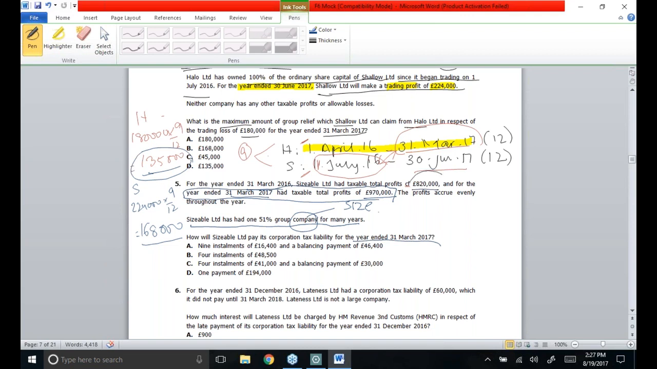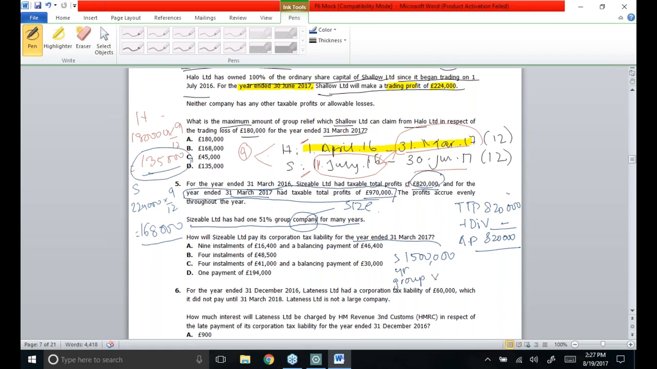So in the previous period, they had taxable total profit of £820,000. There were no dividends received from non-51% related group members in the question. So augmented profit is the same, £820,000. So this was the augmented profit figure for the last year for Sizable Limited. And a company is said to be a large company if their profits are going to be more than £1.5 million, provided the company has made accounts for a year and it's an isolated company. That means they are not a part of a group.